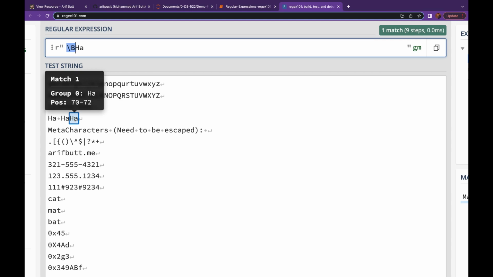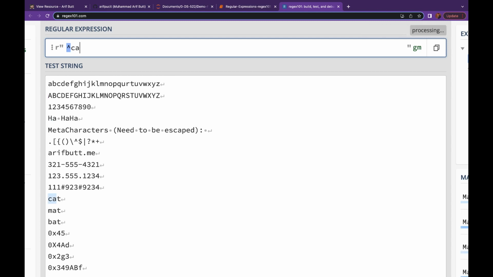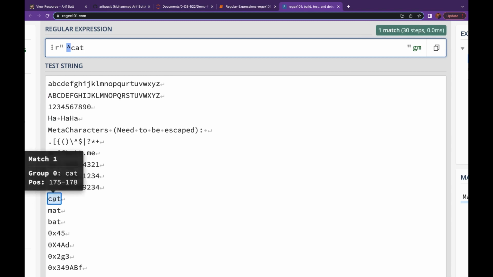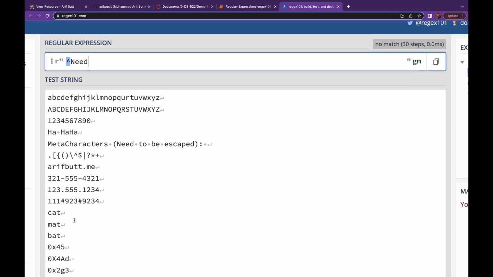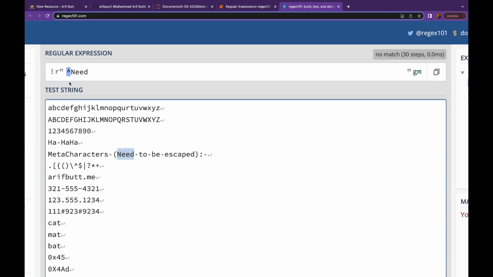Well, my dear students, the caret symbol when used before an expression or characters specifies that the match must start at the beginning of the string. So let me put a caret over here. So we get a match in the beginning. We don't have a match over here. Let me change ha to, let's suppose, cat. So I have this match, and let me say something neat. This is not matched anywhere, although it is over here, but since it is not at the beginning of the line, it's not matched.